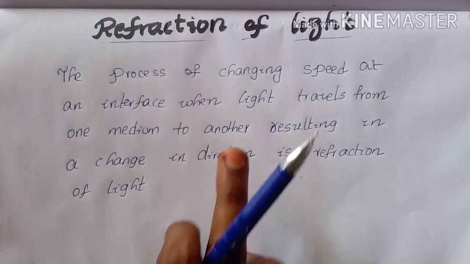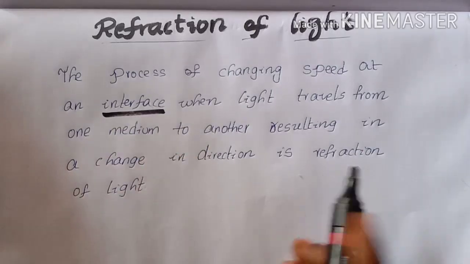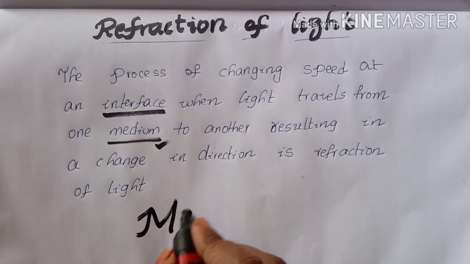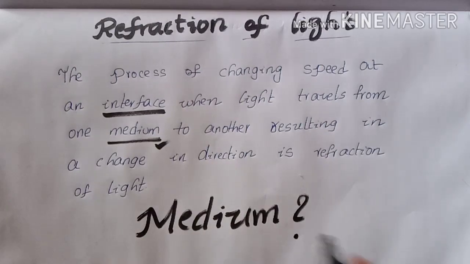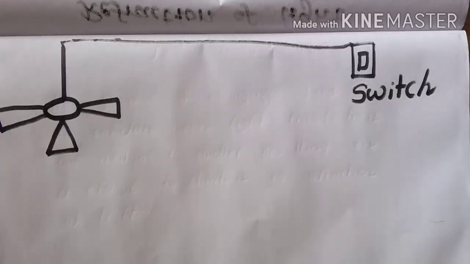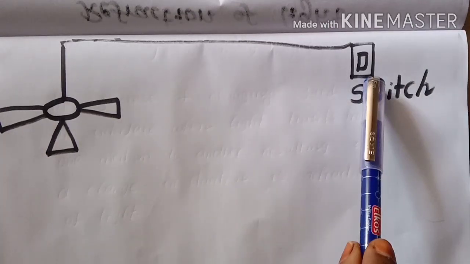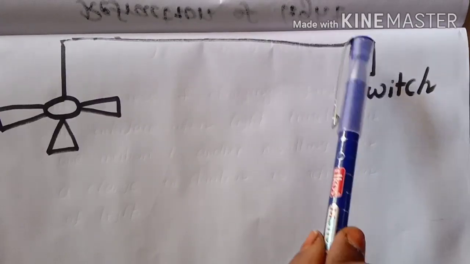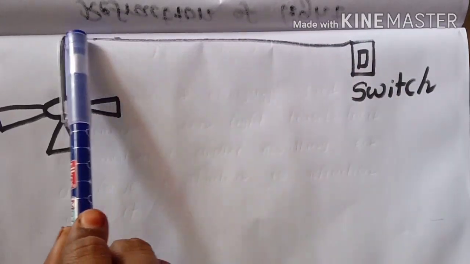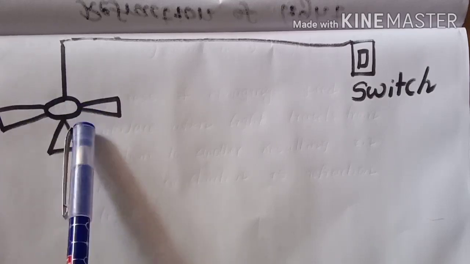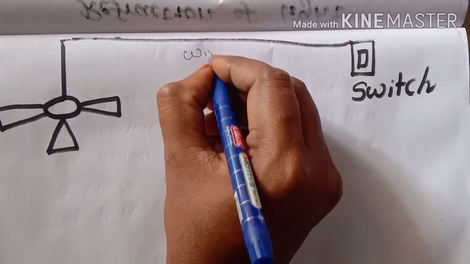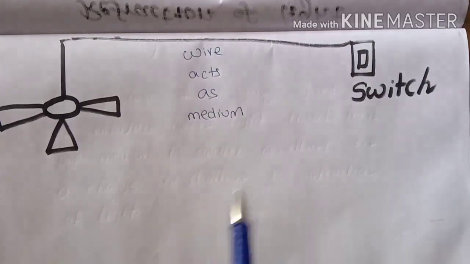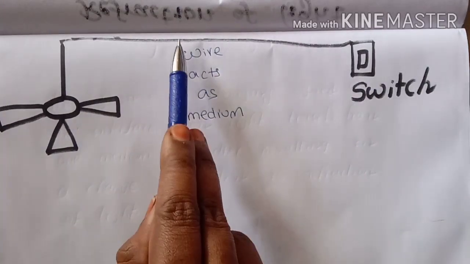Before going to the explanation, we should know two words: one is the interface and the second is the medium. What is a medium? I will explain with a general example. Here a switch and a fan are there. When you switch on, the fan rotates. The current passes through the wire and finally reaches the fan. Here the wire acts as a medium between the switch and the fan.